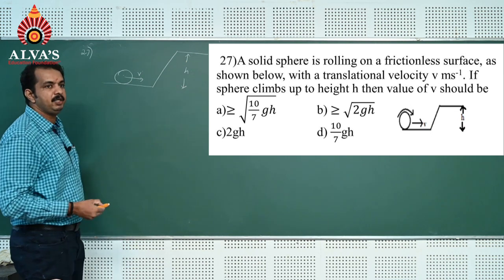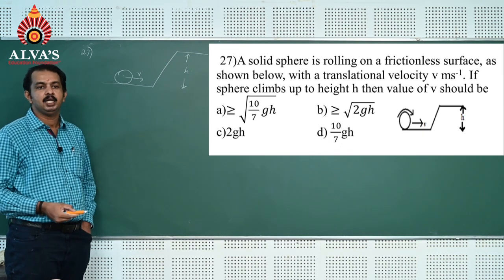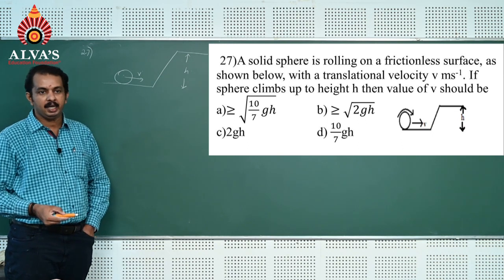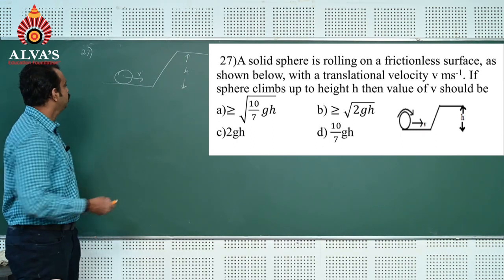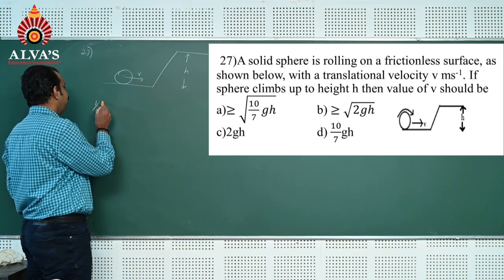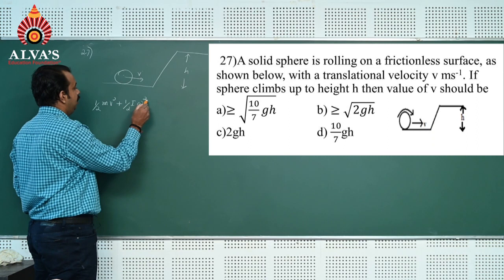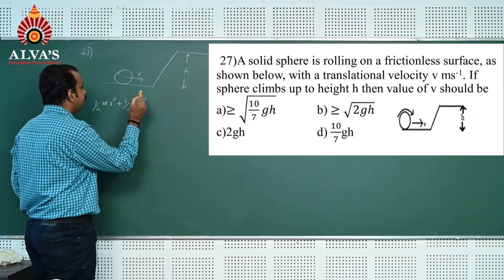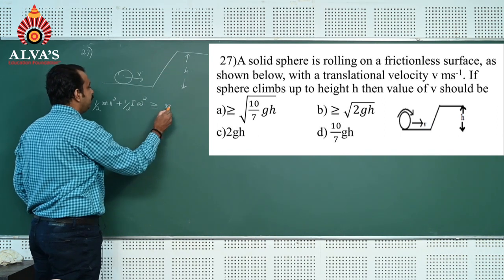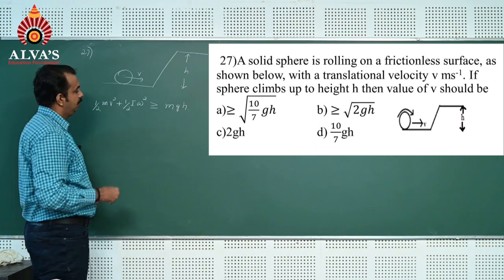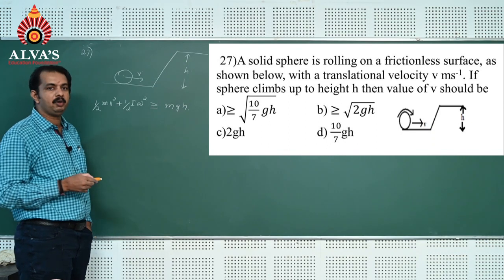You know that the sphere is rolling here. A rolling sphere on the horizontal surface has kinetic energy due to translational motion as well as rotatory motion. So we can write half m v square plus half I omega square, which must be greater than or equal to the potential energy at the top, which is mgh. Even if it is equal it is possible, or if it is greater, then definitely it climbs to height h.